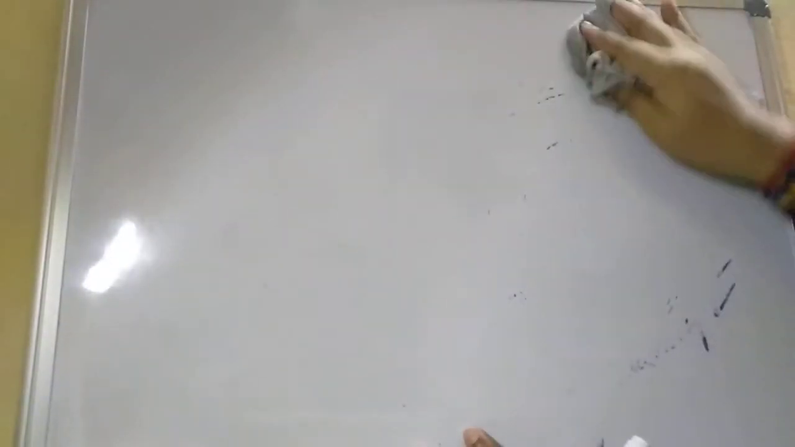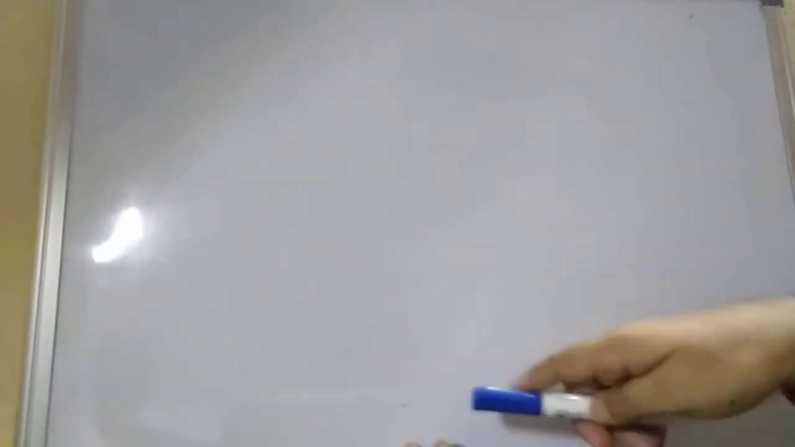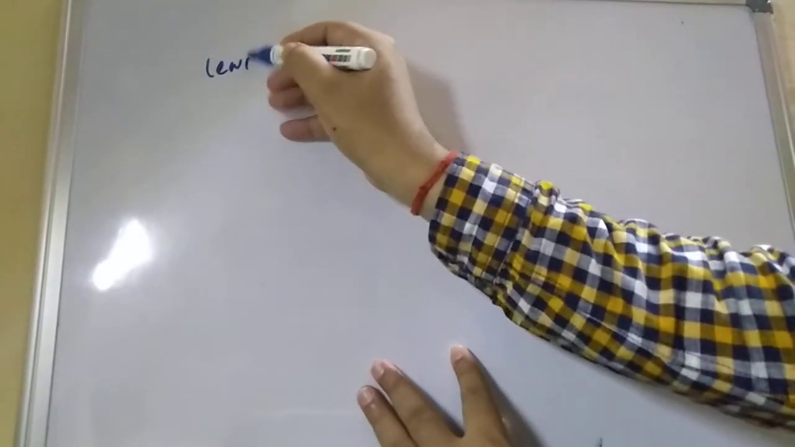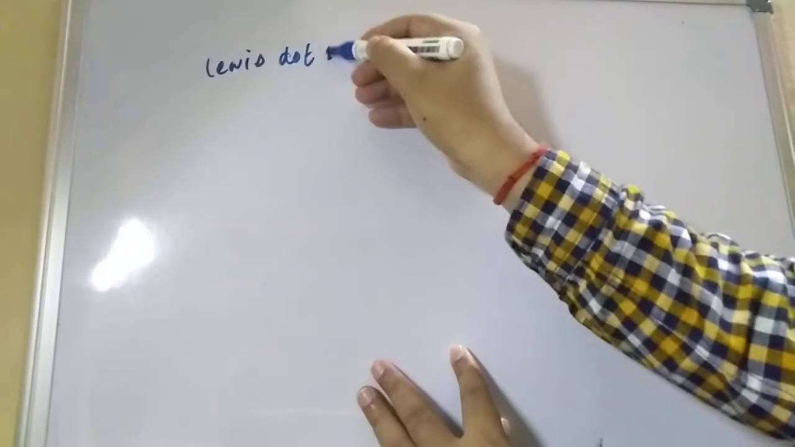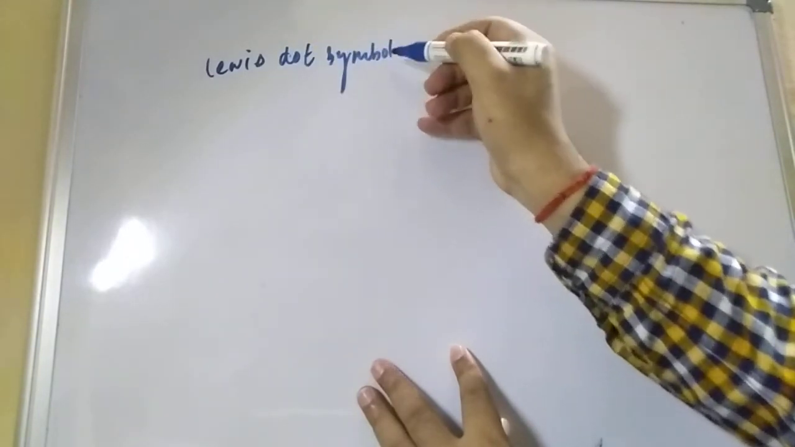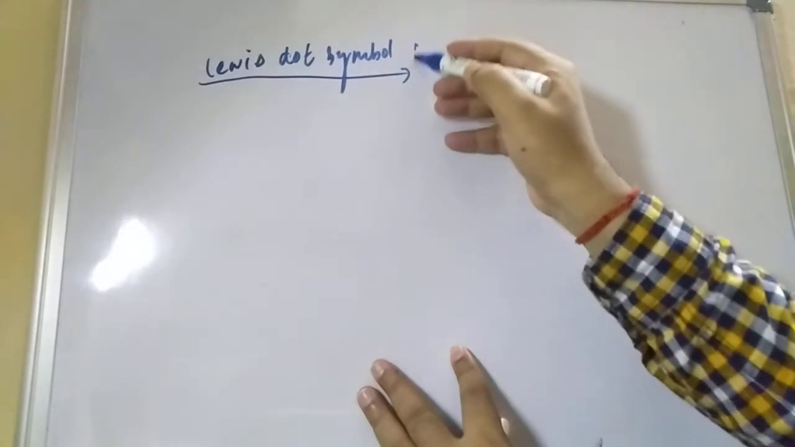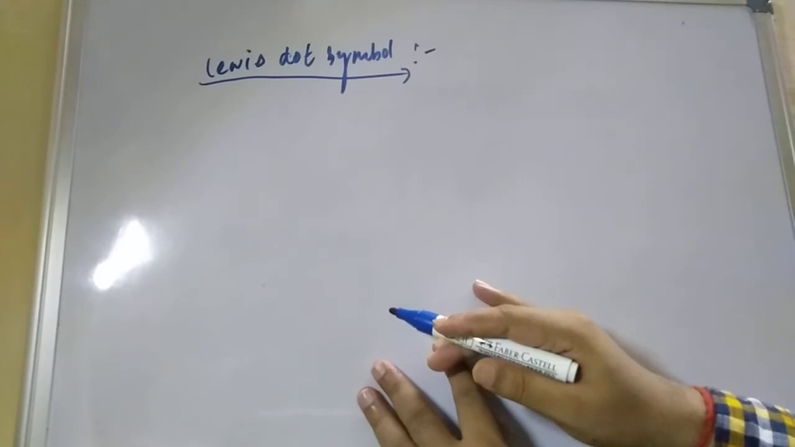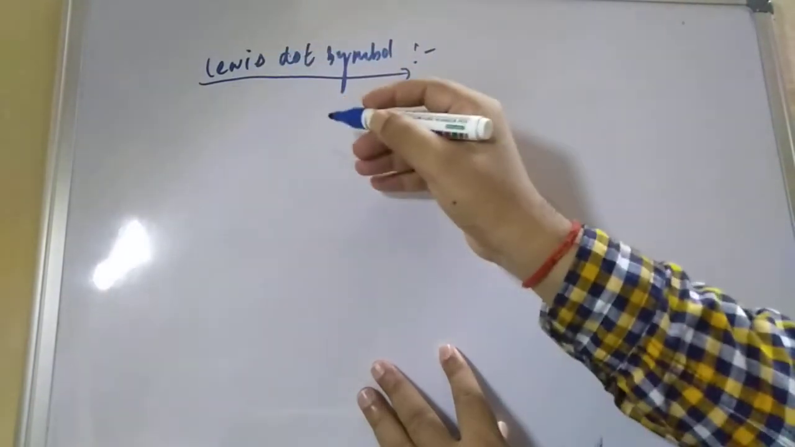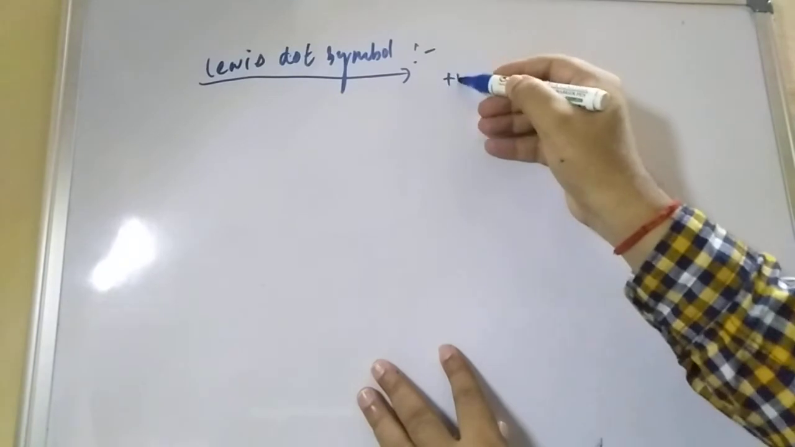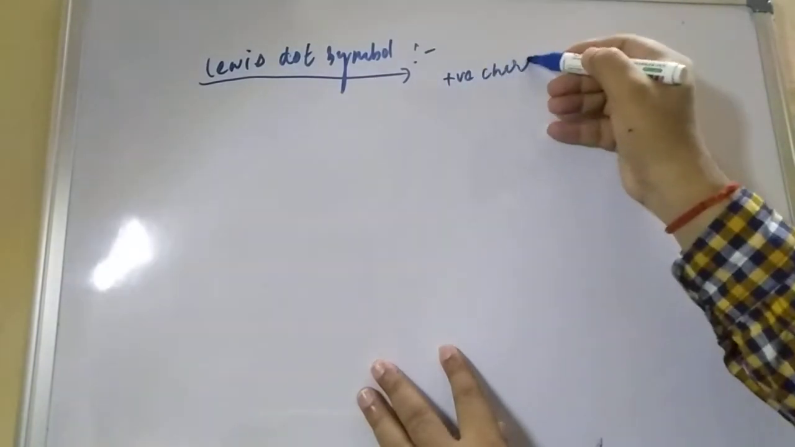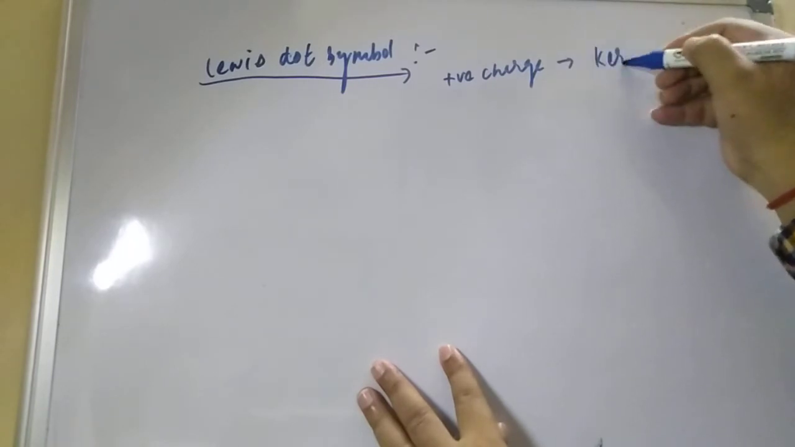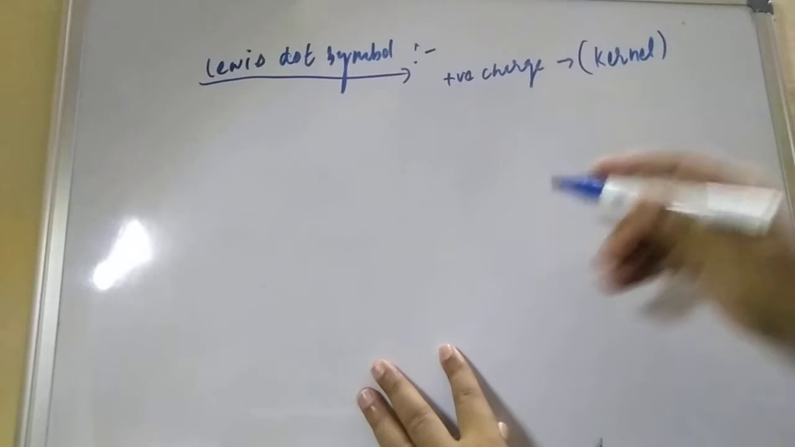Now the next concept is the Lewis dot symbol. This is the first approach towards chemical bond formation. What did Lewis say? First, the positive charge is known as the kernel.